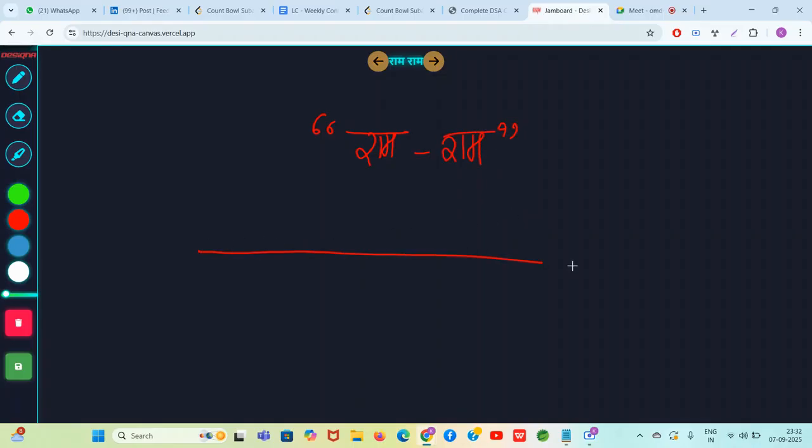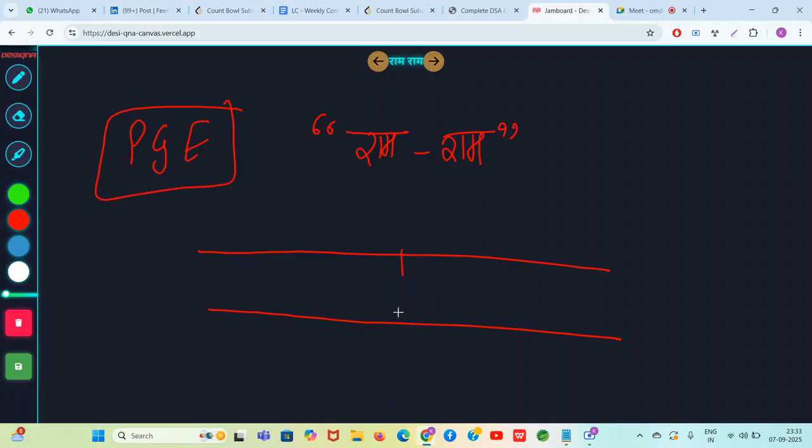So guys, you need to know that the black box means there is a concept which you might not know how it works, why it works. You just need to know that it works somehow. Only then can you understand this problem. So it is the PGE concept, previous greater element. Basically, if at index I there is a 5, then a 4, a 3, a 2, a 1, and then an 8. Like this, the array is there.